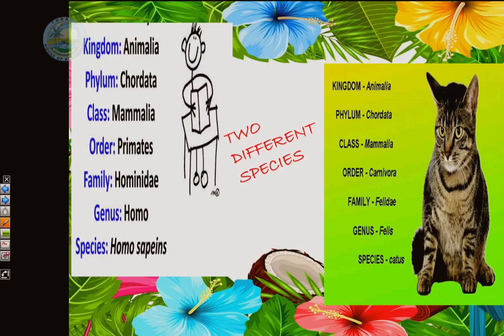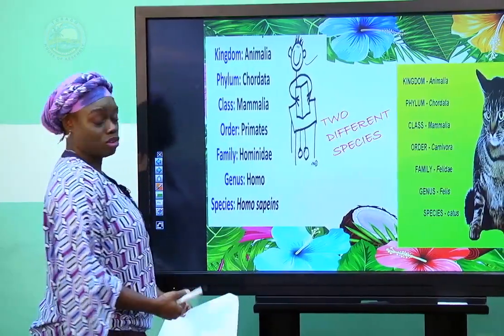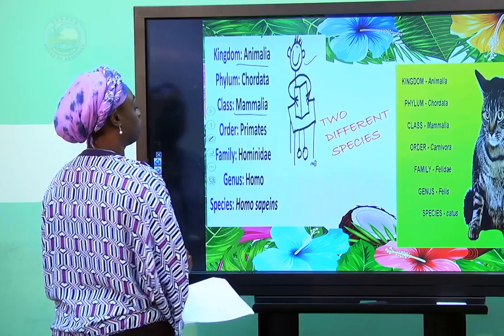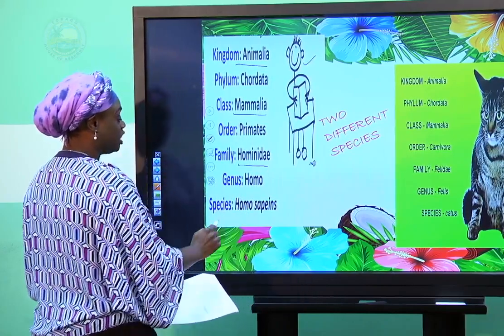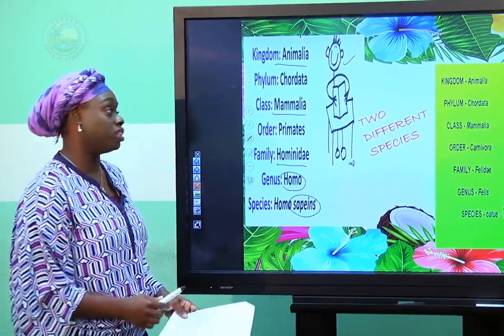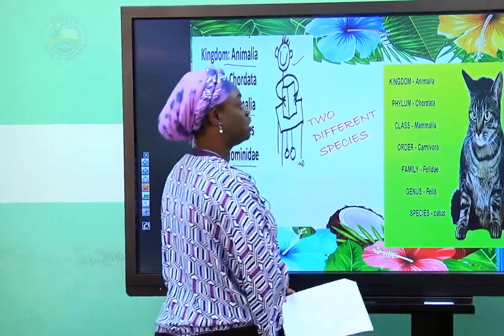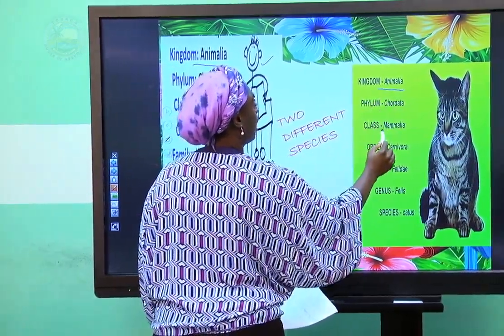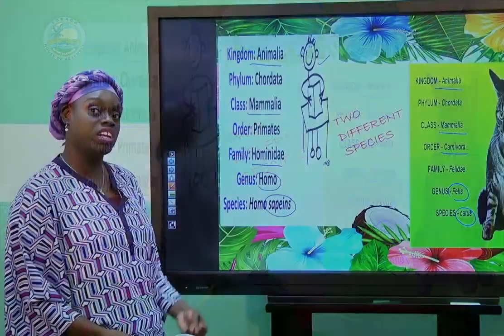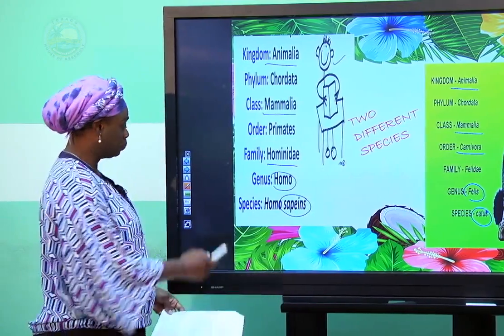So for example, here we are, man or humans. We belong to the kingdom Animalia, class Mammalia, family Homidae, and our species name is Homo sapiens. And this will distinguish us from the domesticated cat. Even though the kingdom and the class are the same, the order is different, and so too the genus and species name. So the species of this organism is Felis cactus. That's a specific name for that specific organism.